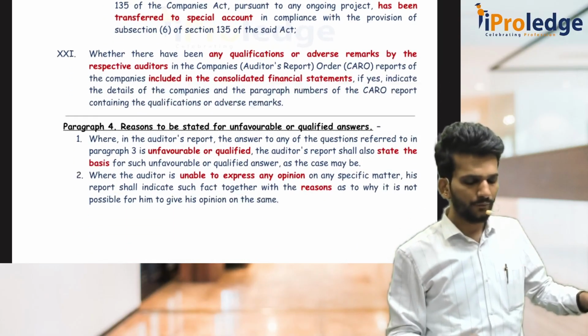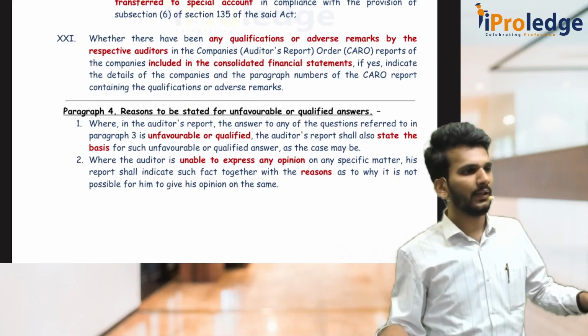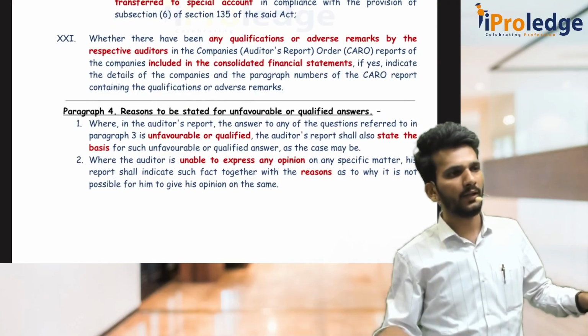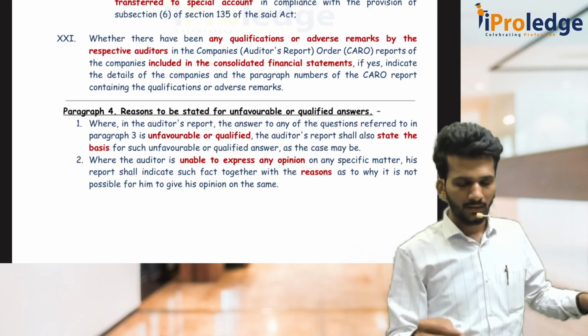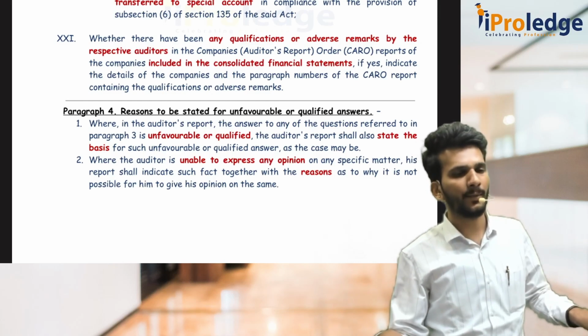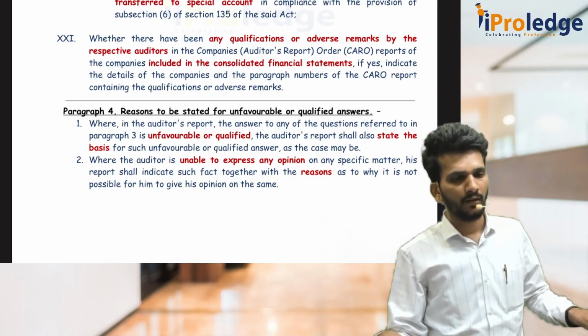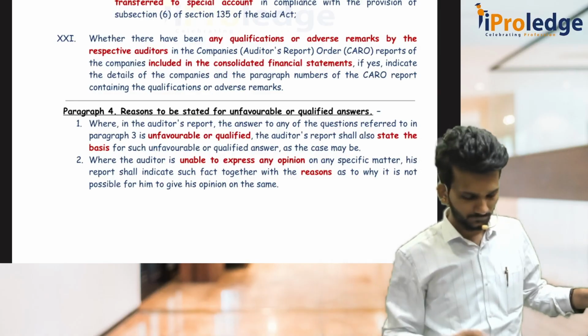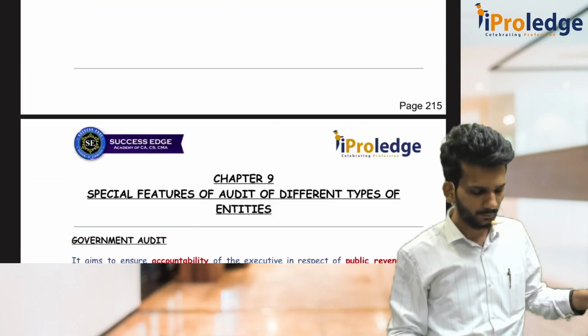And when it comes to para 4, whenever you tell that sorry it is not transferred or you give a qualified opinion, you have to qualify this clause, then you have to tell what is the reason why you qualified that under paragraph 3. This is what the CARO report is.